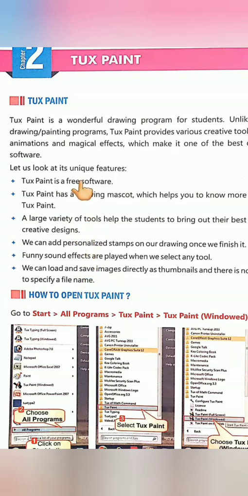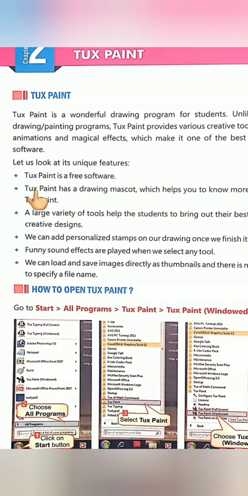What are the features? First, Tux Paint is a free software. Second, Tux Paint has a drawing mascot. Third, Tux Paint has many tools. Fourth, you can add personalized stamps.